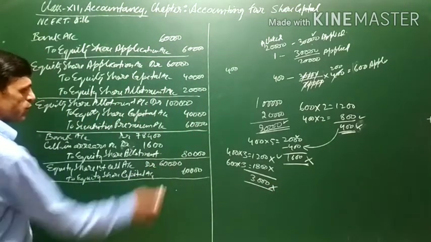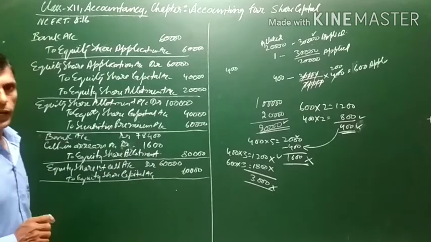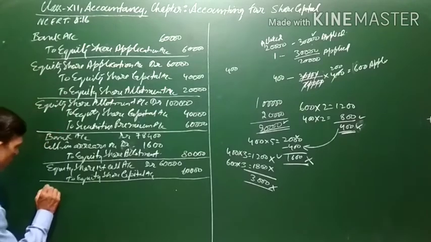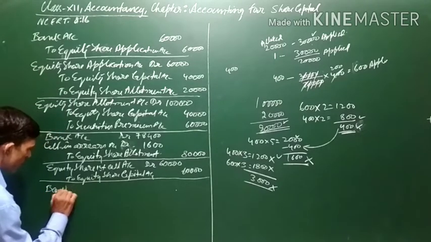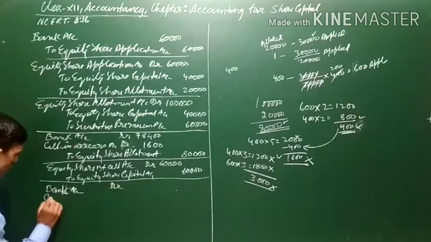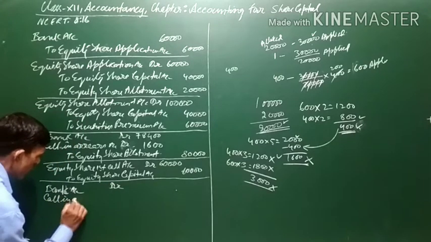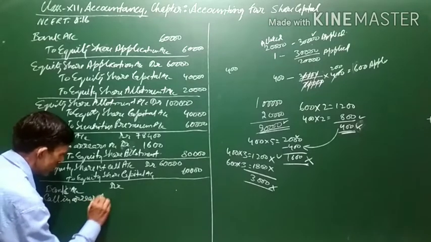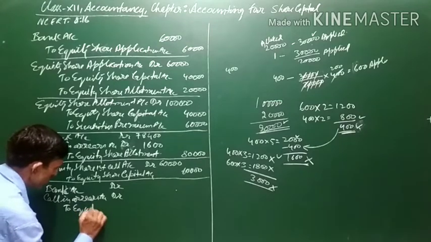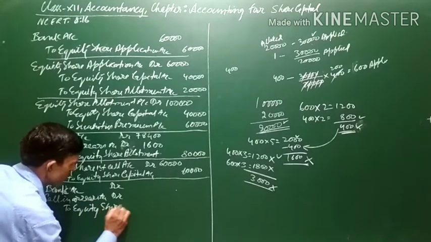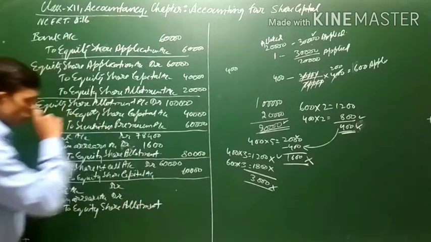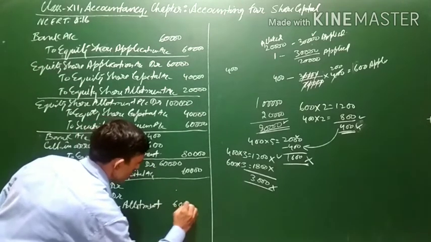Means this was the first call which was made. Out of this, 3,000 has not been paid. So 3,000 will be calls in arrears. Now the entry will be bank account debit. Bank account debit. Calls in arrears will also be debited. Calls in arrears account debit to equity share allotment account.